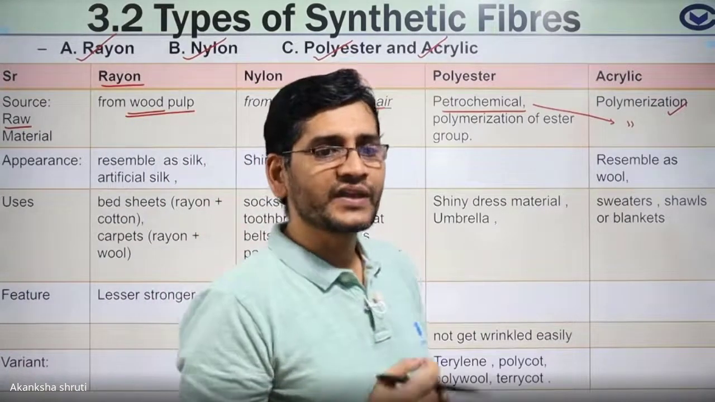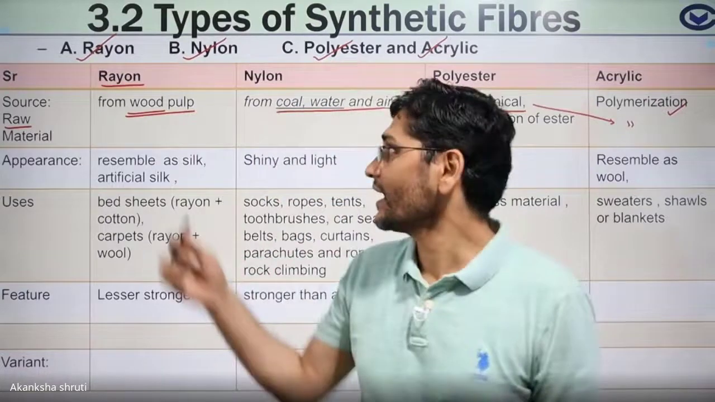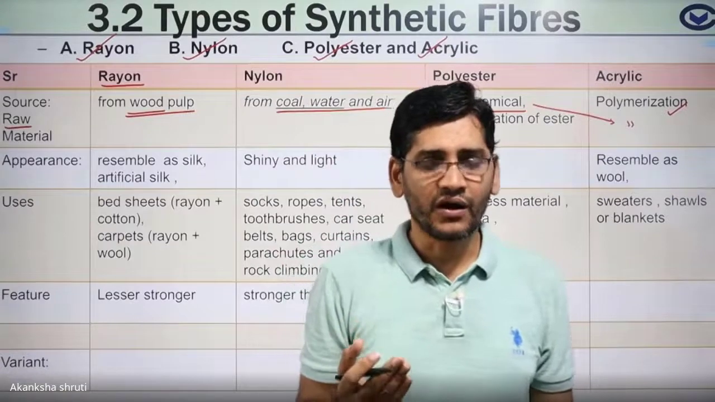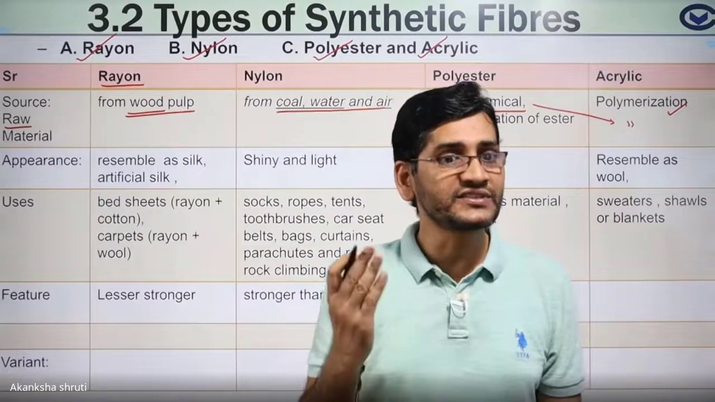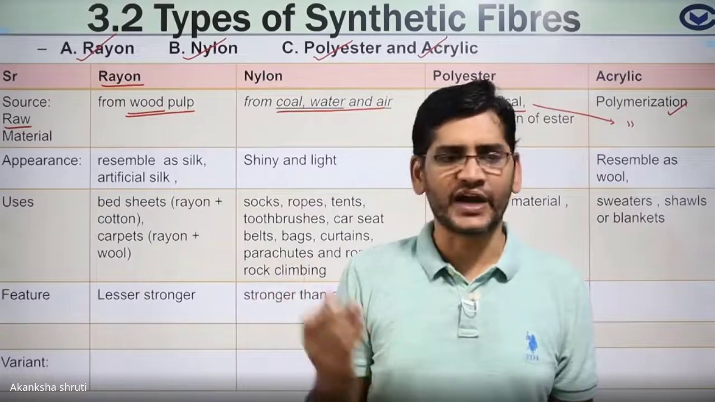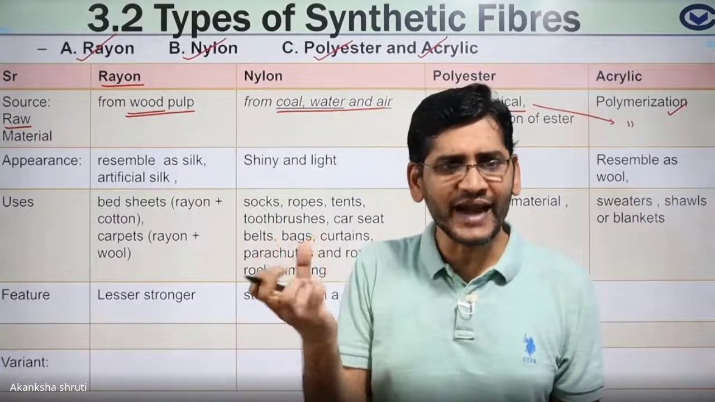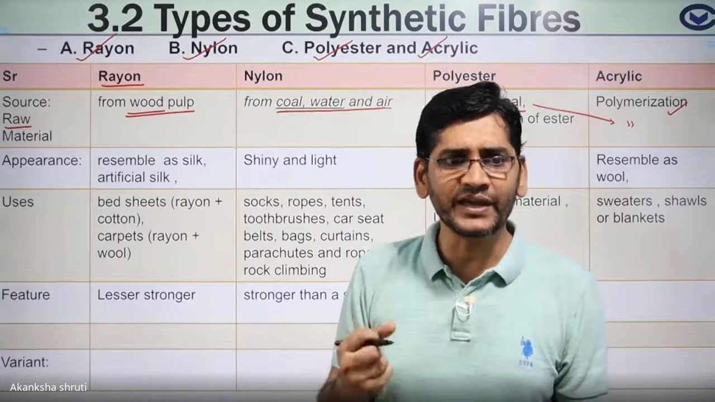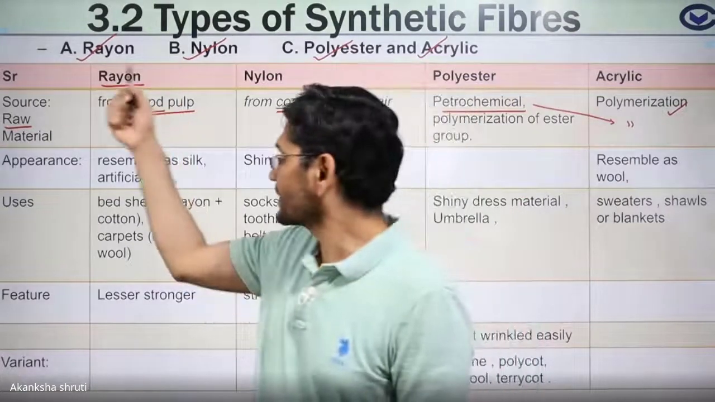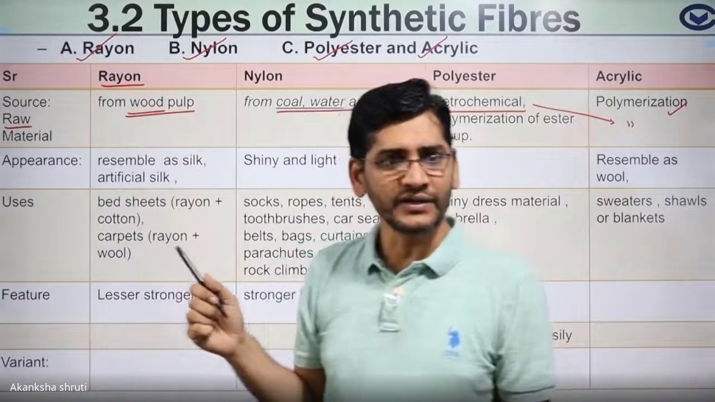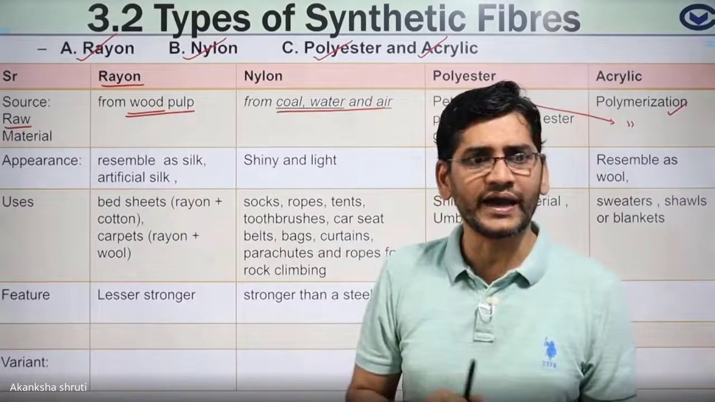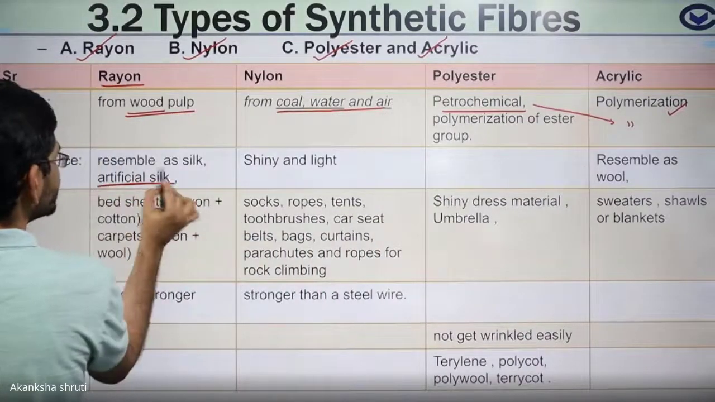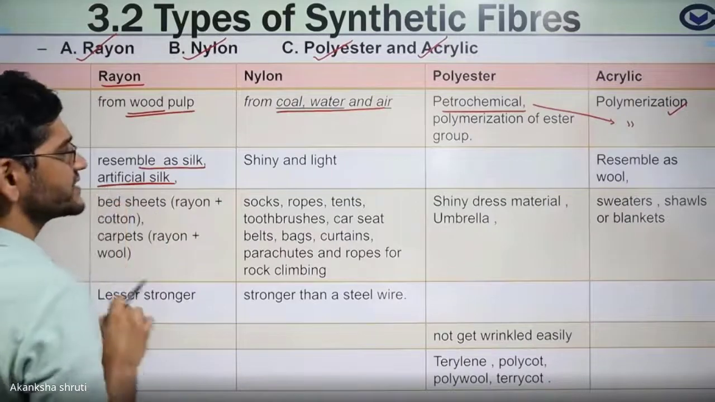Students, artificial fiber, say rayon, has the texture or appearance similar to silk. As silk gives the shiny color, and how soft that silk is, that much softer fabric or fiber from this rayon can be made. That's why rayon is also called artificial silk. So keep in mind, it resembles silk.